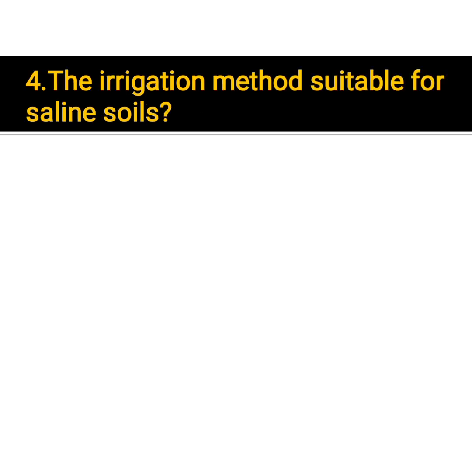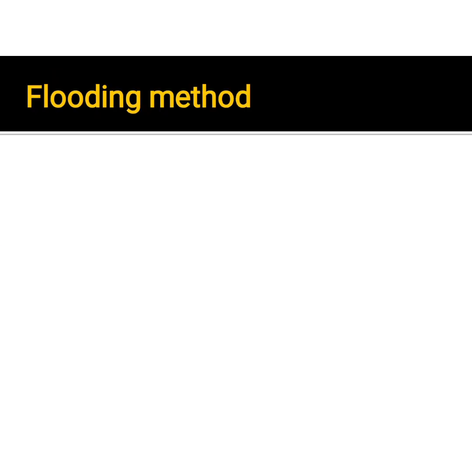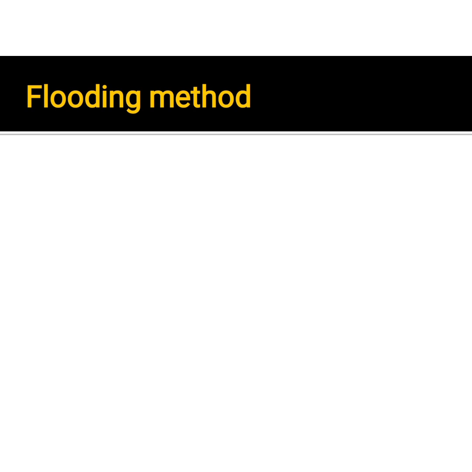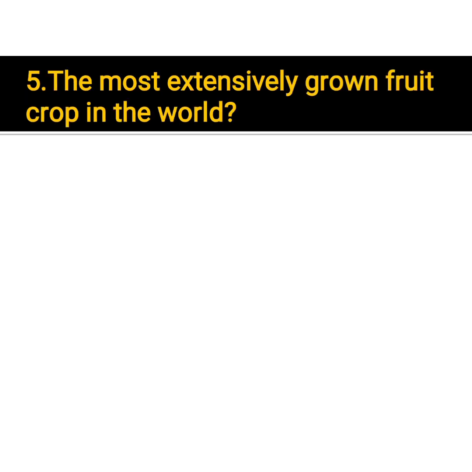Coming to the fourth question, the irrigation method suitable for saline soils. Saline soils. Read the question carefully. The irrigation method suitable for saline soils is flooding method. Flooding method of irrigation is suitable for saline soils.